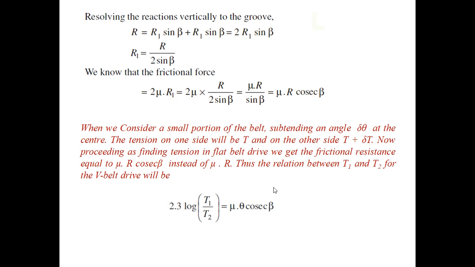Thus, the relation between T1 and T2 for V belt drive will be log of T1 by T2 equals mu theta cosec beta, or T1 by T2 is equal to e raised to the power mu theta cosec beta. This is obtained. I will be showing you how this came.